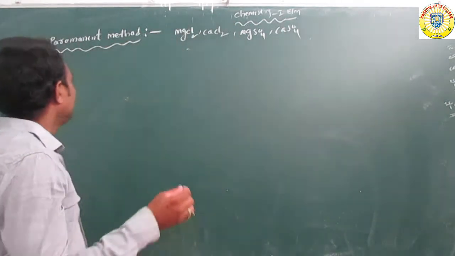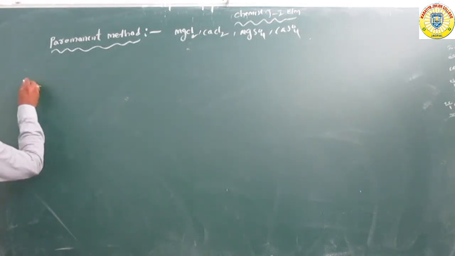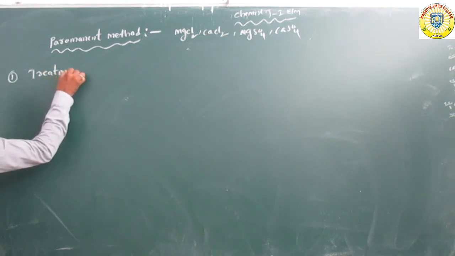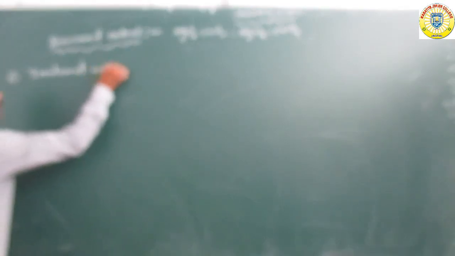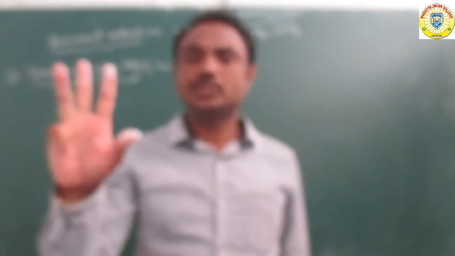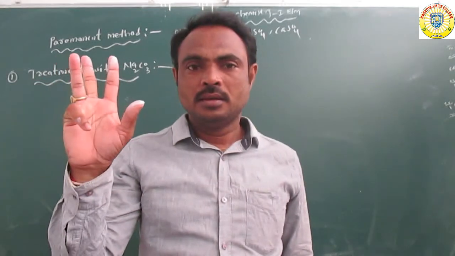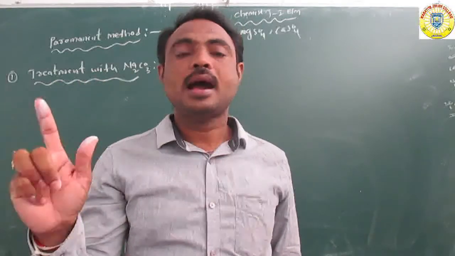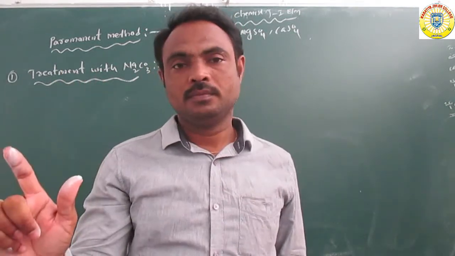Okay. Now, first of all, the first method: treatment with washing soda. Washing soda means sodium carbonate. Overall, there are three methods. Number one, treatment with washing soda, Na2CO3. Second, the Calgon method. Third, the ion exchange method.